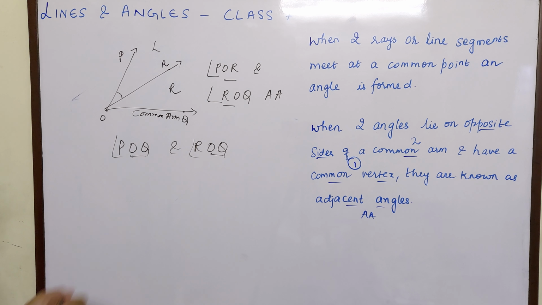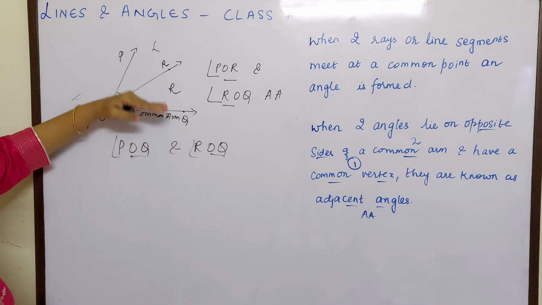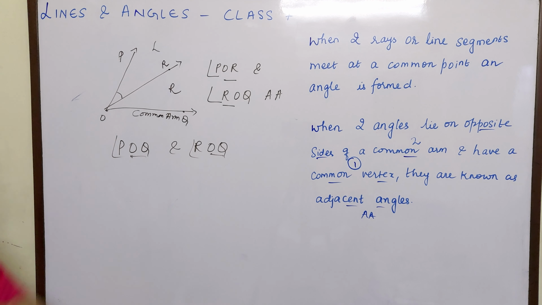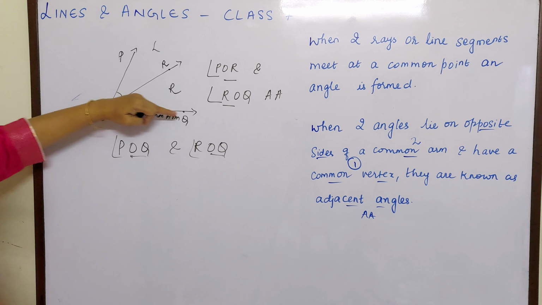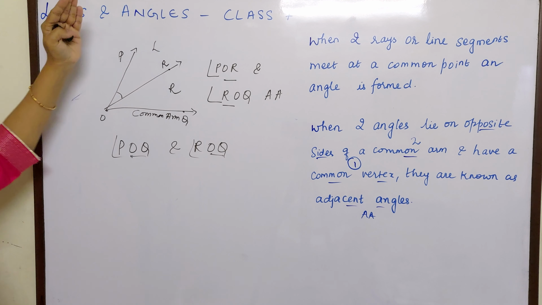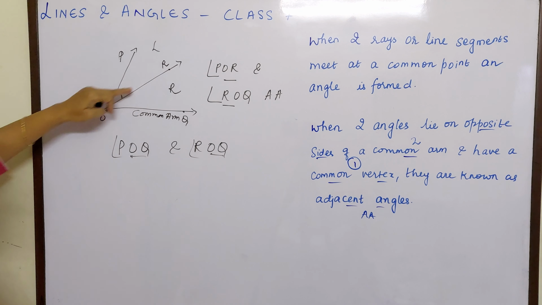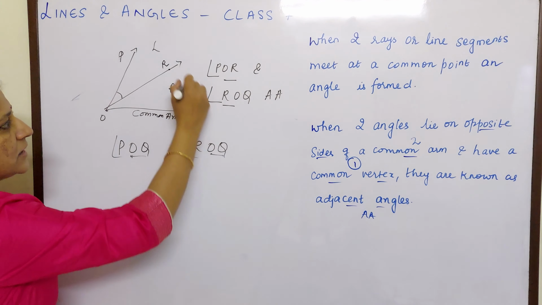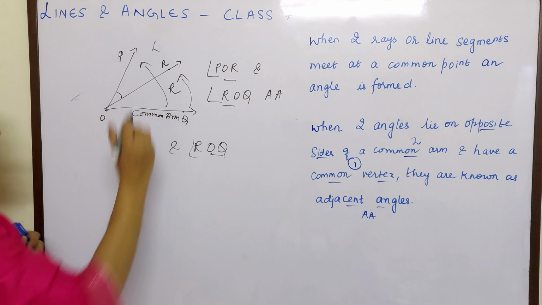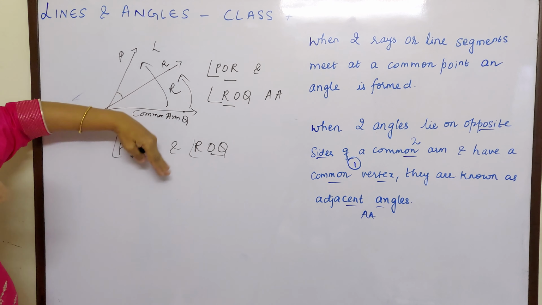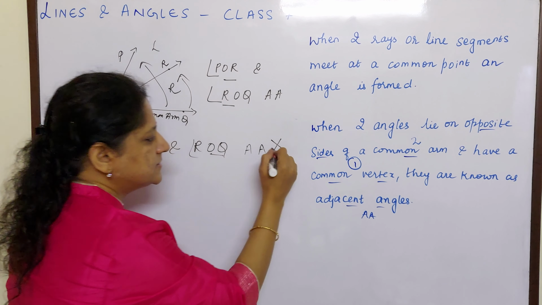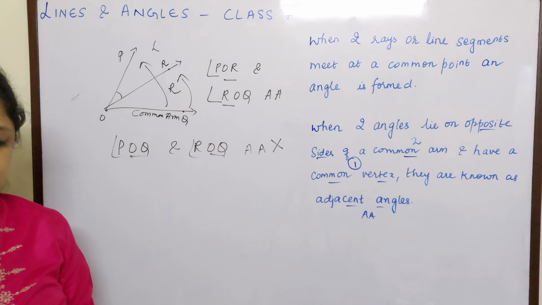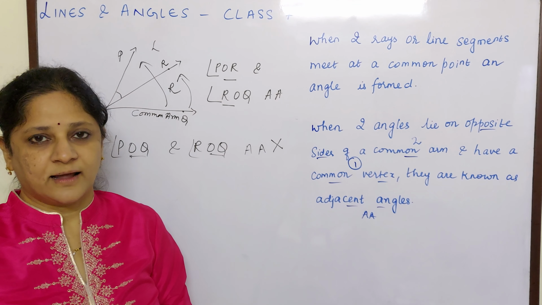Are these two angles lying on opposite sides of OQ? You can see from the picture, POQ is to the left of OQ. ROQ is also to the left of OQ. Nothing is lying to the right of OQ. So they are not adjacent angles. AA means adjacent angles. They are not adjacent angles.